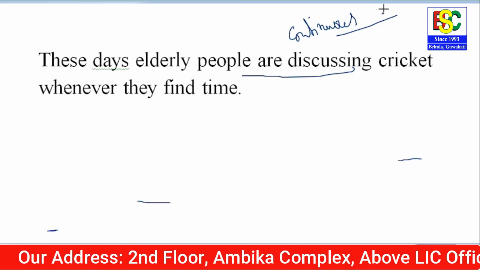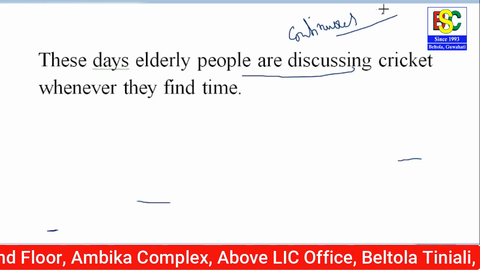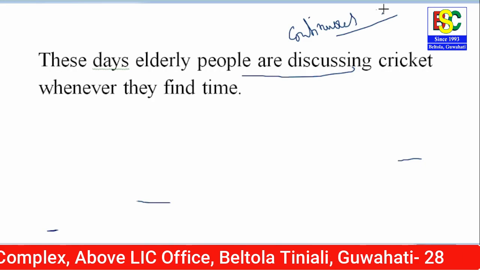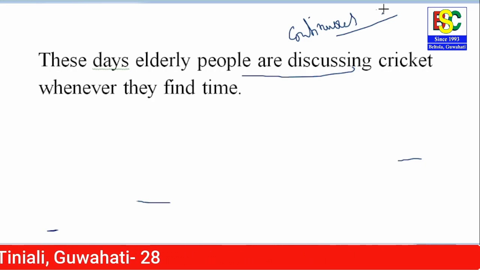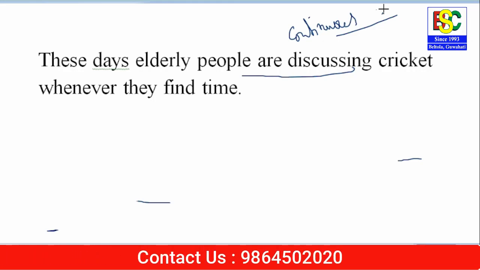But from this statement we can assume that it's the habit these days of elderly people to discuss cricket whenever they find time. ये एक ऐसा काम है जो उन लोगों को पसंद है, जो elderly people को पसंद है, these days whenever they find time, right? So यहाँ पे continuous tense गलत होगा.